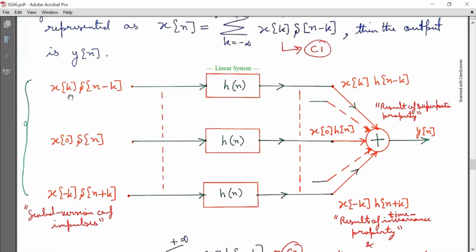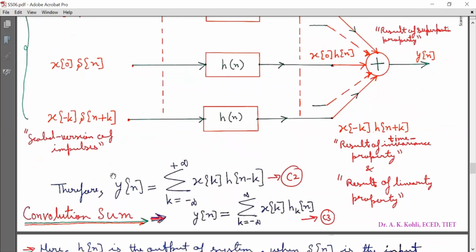These are scaled versions of impulses which are input to the linear system with impulse response h[n], and the respective outputs are all summed together to give y[n], which is a result of the superposition property.